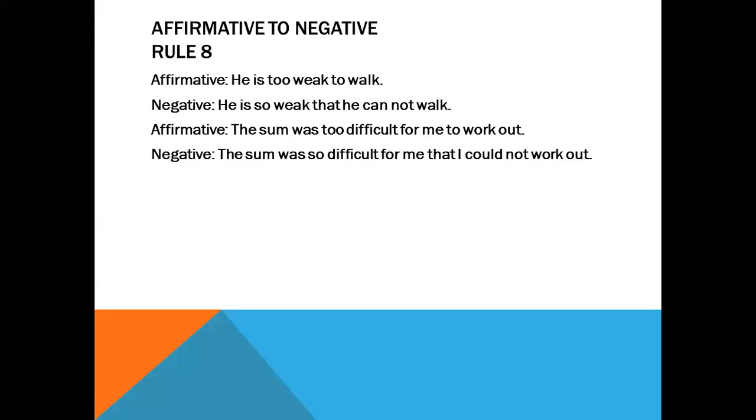Okay, next one is, the sum was too difficult for me to work out. How will you turn it into a negative one? It will be, the sum was so difficult for me that I could not work out. Dear all, I have intentionally added two examples here. Do you know why? The reason is so that you can understand that while transforming a sentence, you cannot change the tense. The tense will always remain constant.